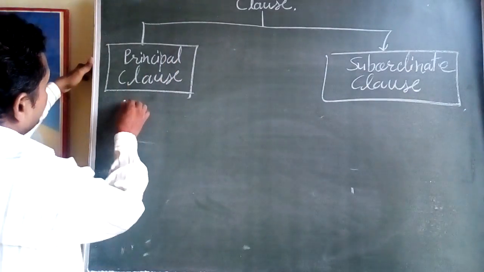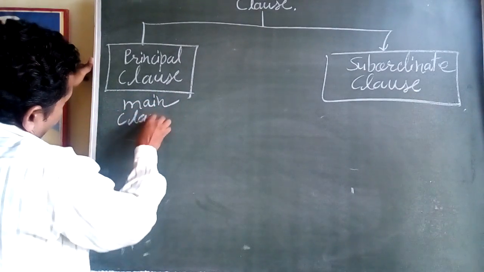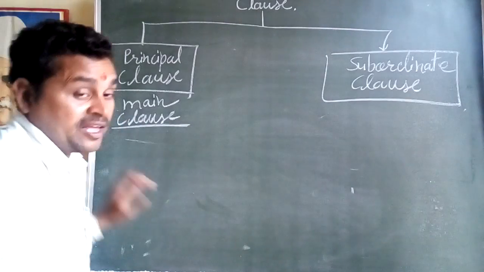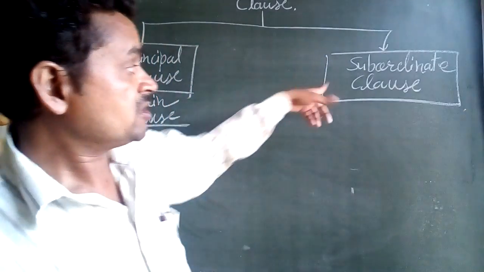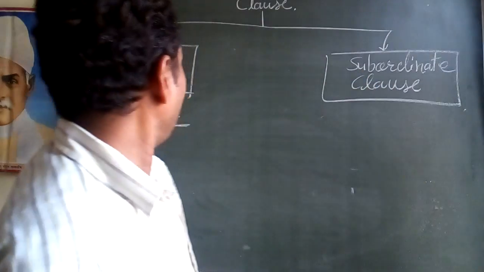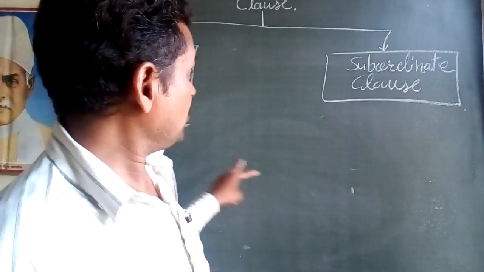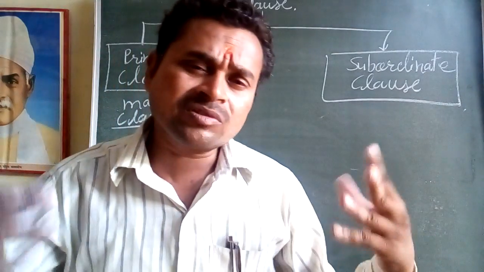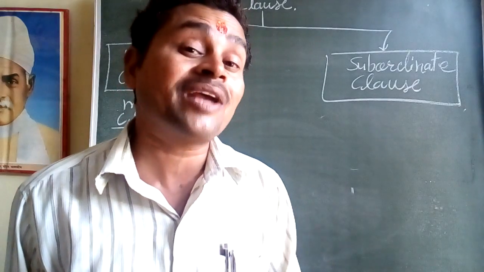It is another name of the principal clause, main clause. But the subordinate clause and the main clause are the two types of clause. There are different kinds of the full sentence, meaning a clause which contains a subject, verb and object.